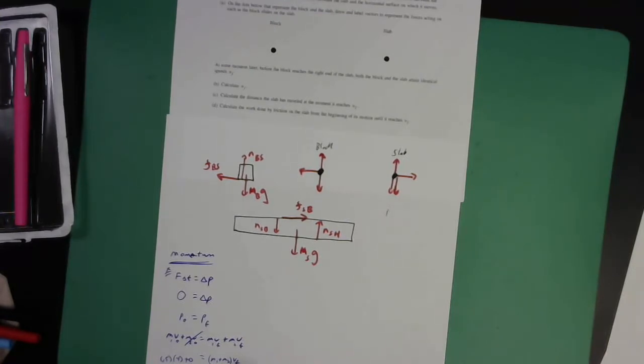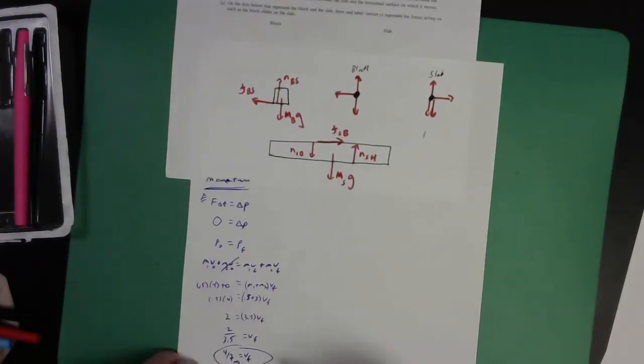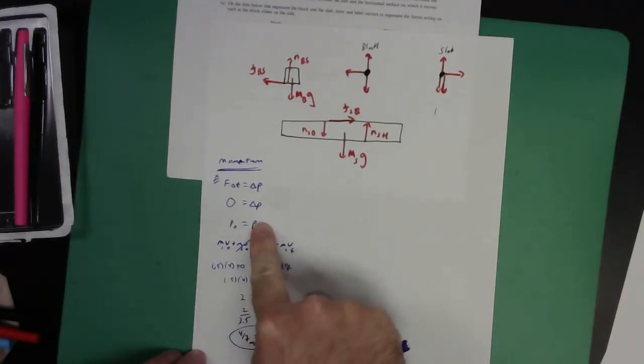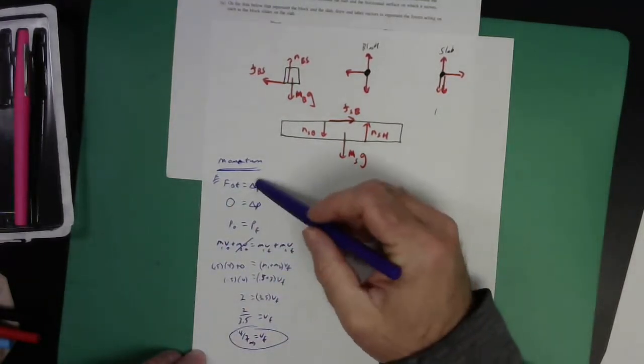2 over 3.5 is v final. What's that going to be? That's not good math. That's 4/7. So 4/7 meters per second is my v final. I'm not going to do a decimal conversion, but you get it, right? I did go all the way down the bottom of the paper when I did that. Oh, I'm so sorry. But you recognize what we're doing here, right? Verbally, it made sense, I hope.